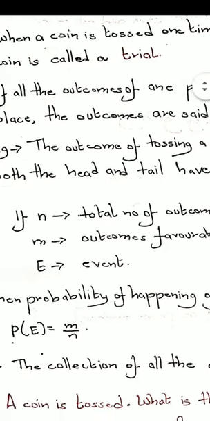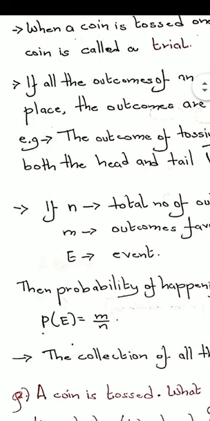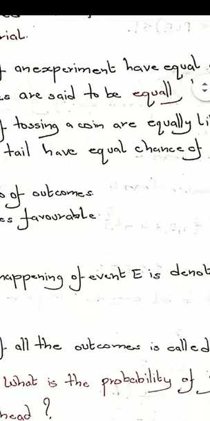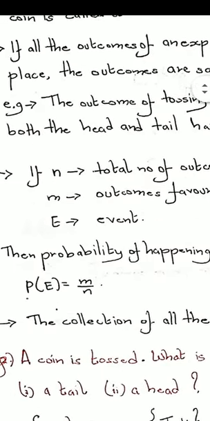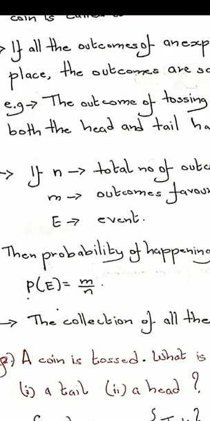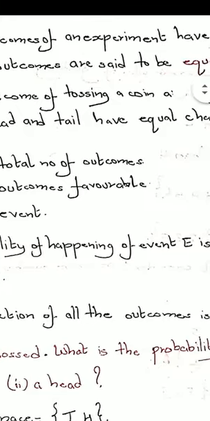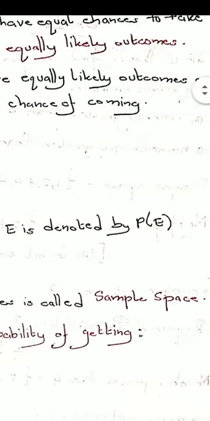So E is any event that we are considering. Event is also an experiment only. The probability of the happening of event E is denoted by P of E and is given by the formula P of E equals m by n. That is, the probability of an event happening is equal to the number of outcomes favorable to that event divided by the total number of outcomes. Also remember, the collection of all the outcomes is called sample space.